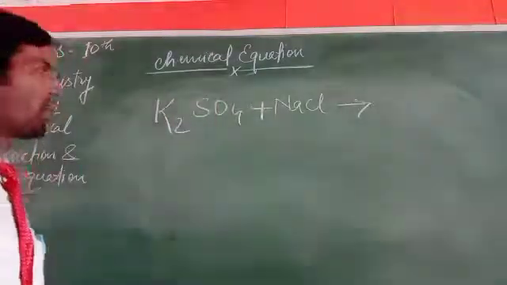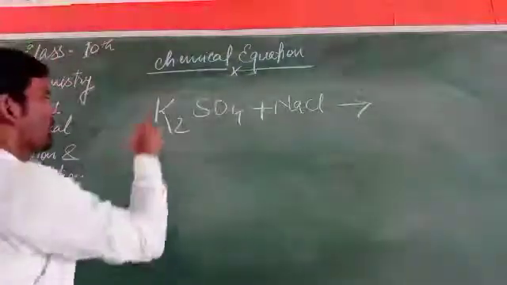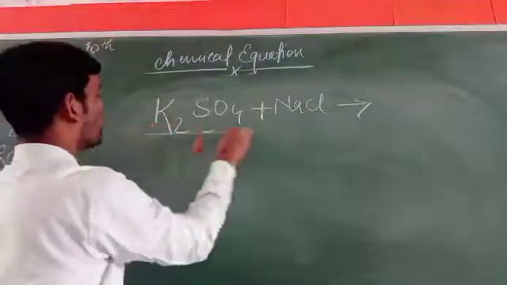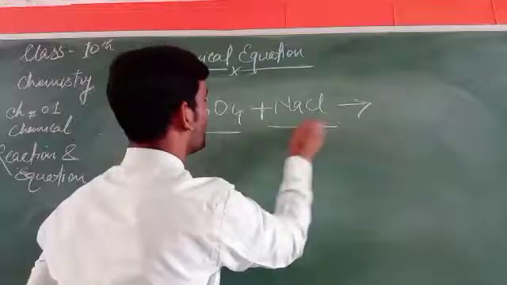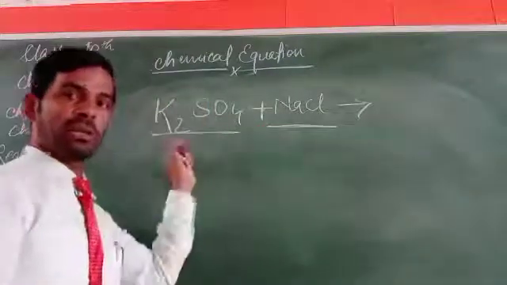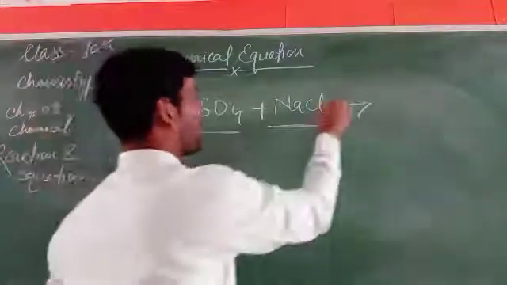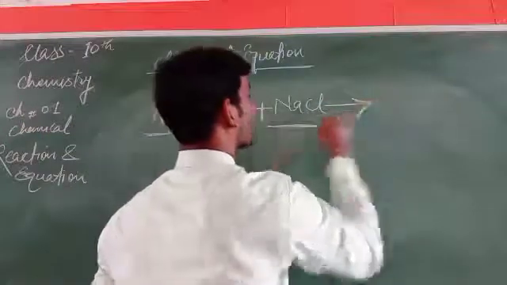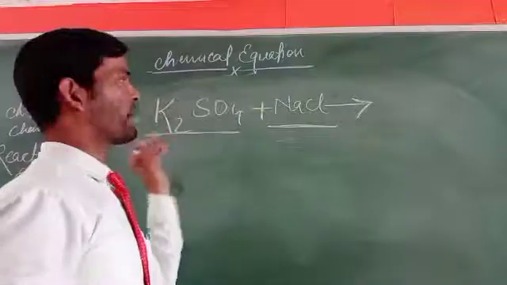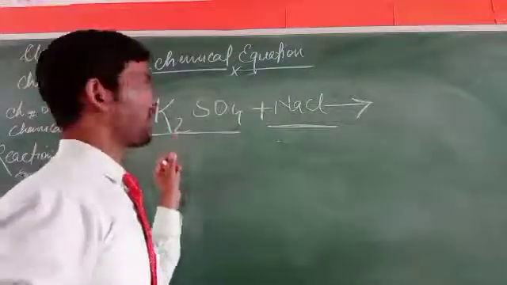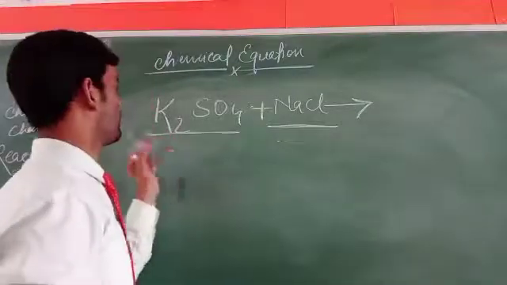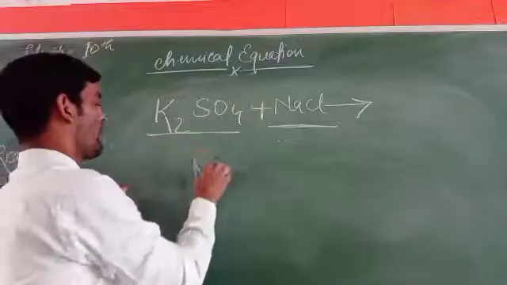So how can it be written? If you know the formula of any compound and the symbol, it has to be written on the left side of an arrow. This is the arrow. Before the arrow, or to the left side of the arrow, it has to be written in the form of reactants.